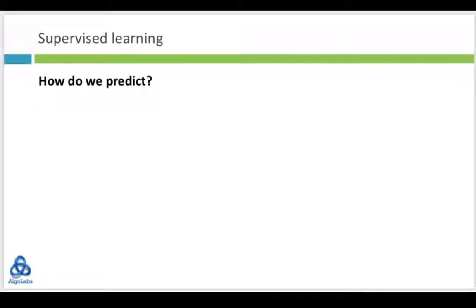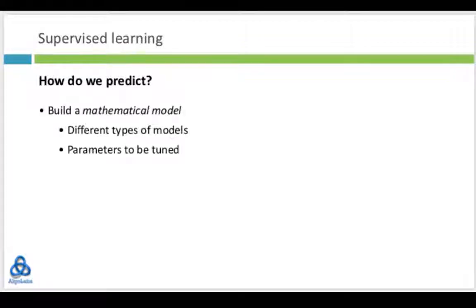So what are we doing when we try to predict these answers? We are first building a model. There are different models depending on whether we have to do some kind of regression, where we're trying to predict a number, or whether we're doing classification, where we're trying to predict a category. Each model is determined by some set of parameters and we need to find these parameters. So how do we find them?